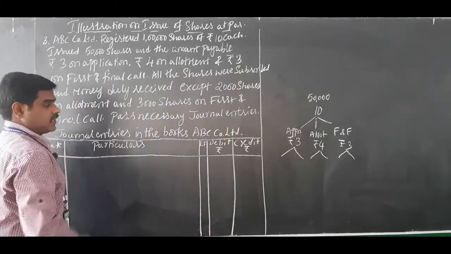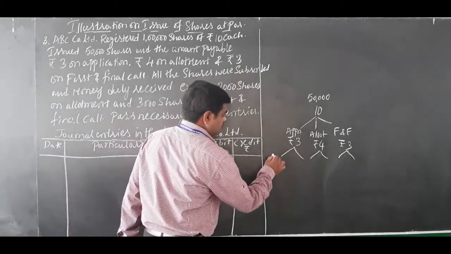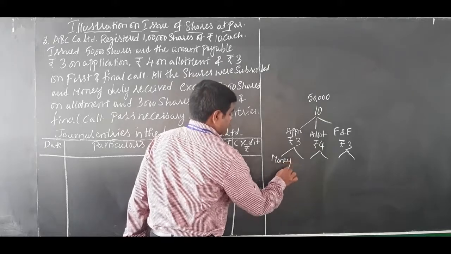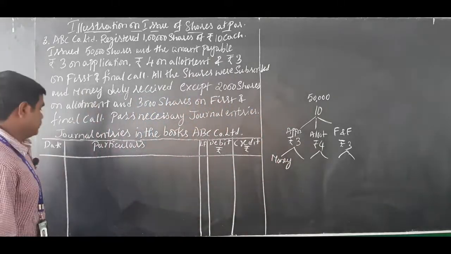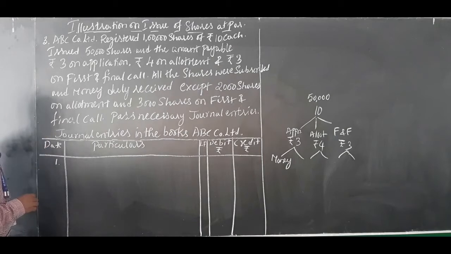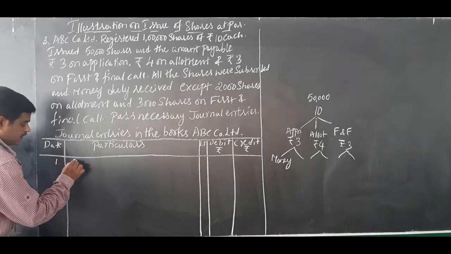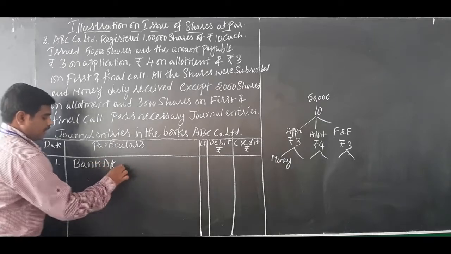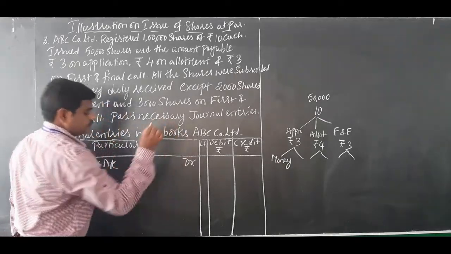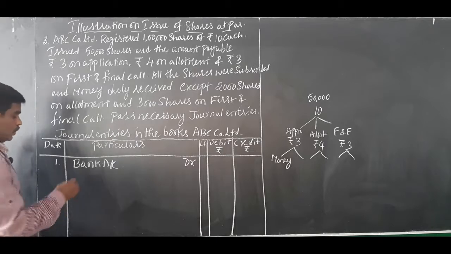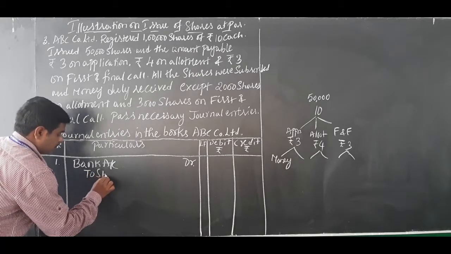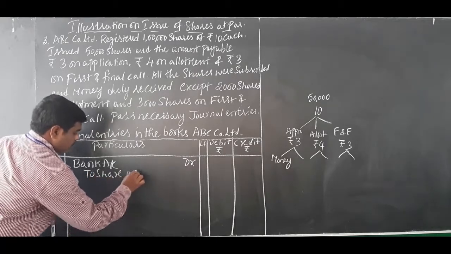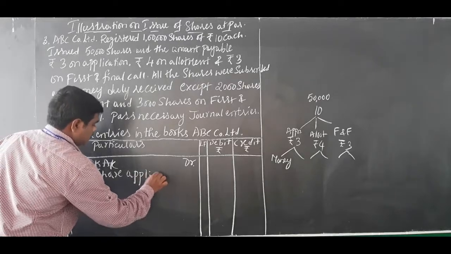Okay, first journal entry, application money received. Number one: when application money is received, bank account should be debited. Bank account debit to share application account.